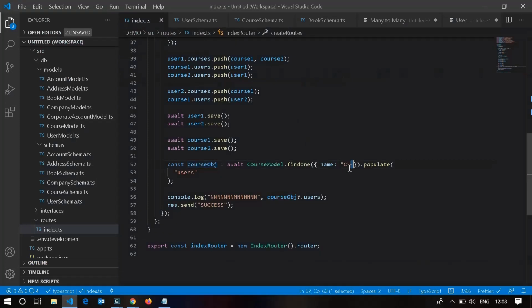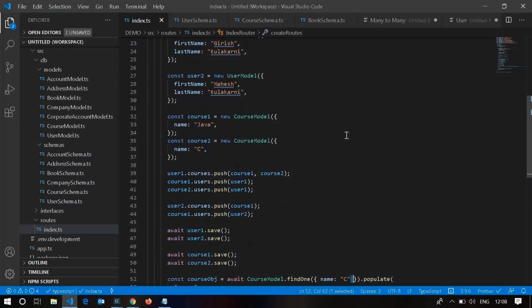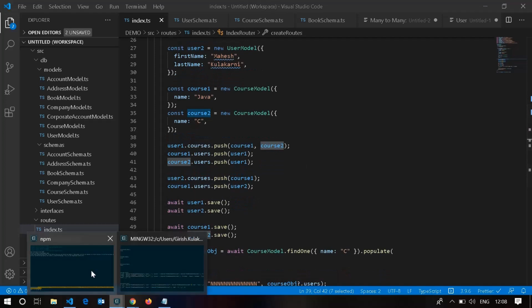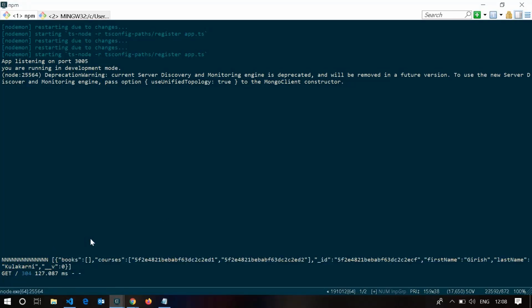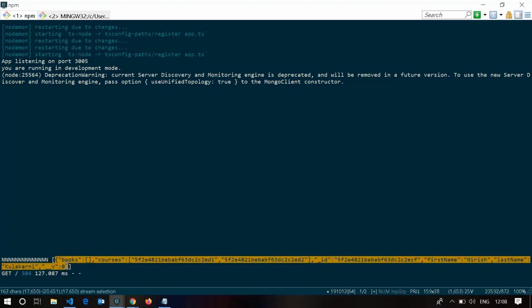Course object is named C. Name C is course 2. So basically, course 2 is owned by how many users? Course 2 is owned by only one user. Hope it has printed only one user object in an array. See, it has printed one user object in an array.